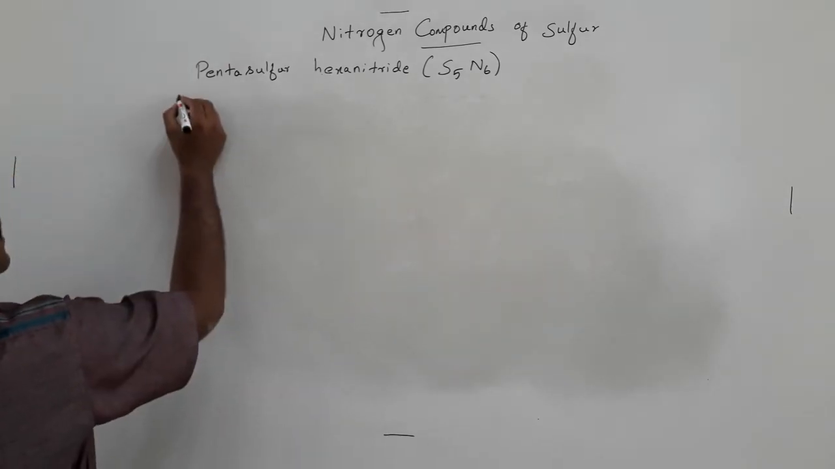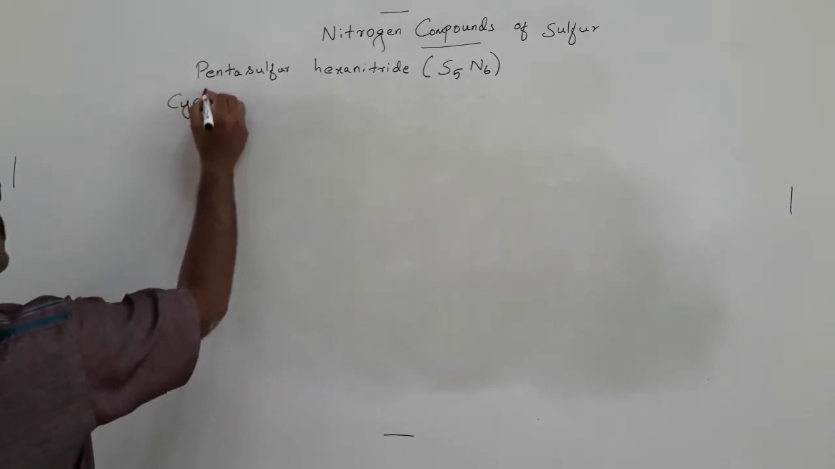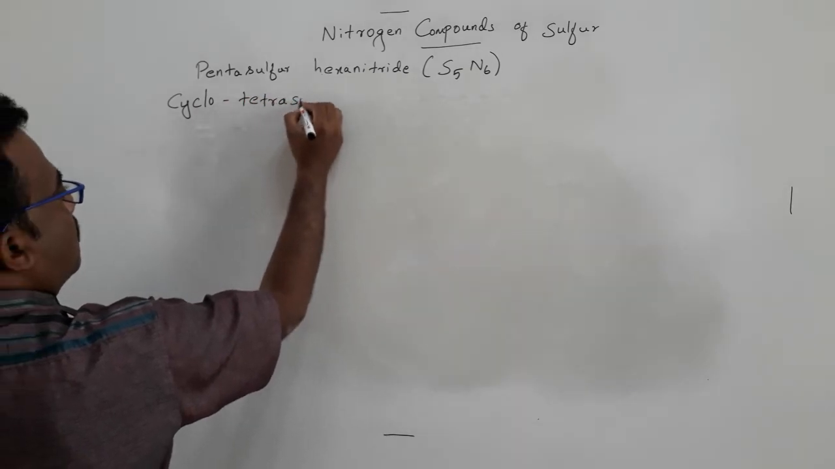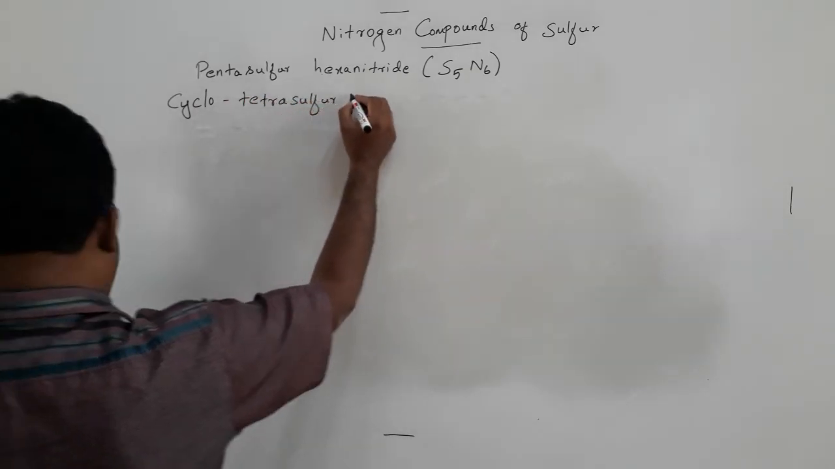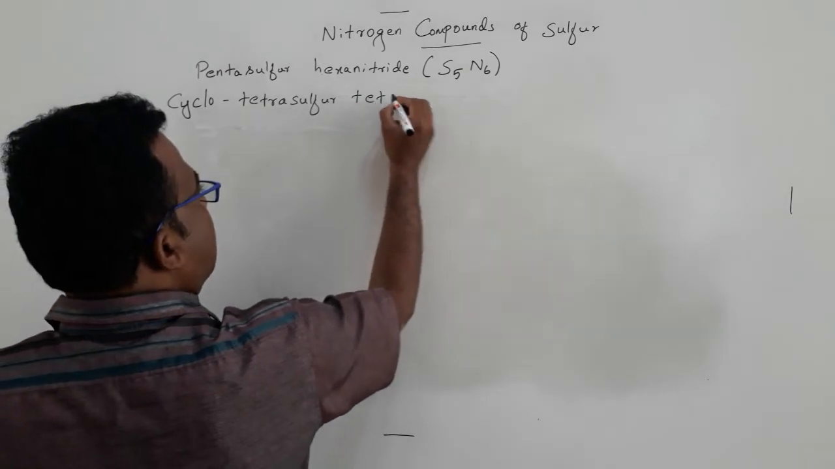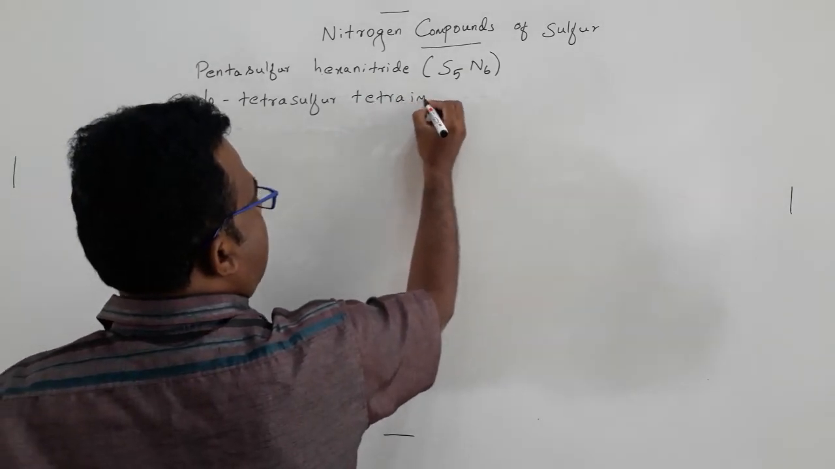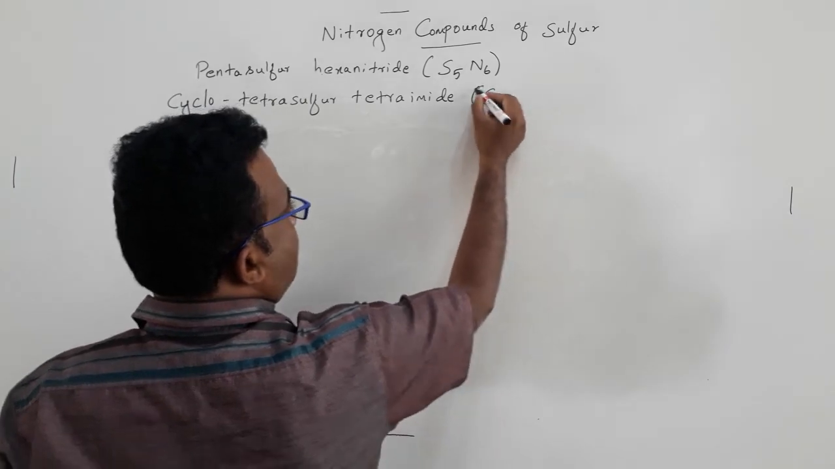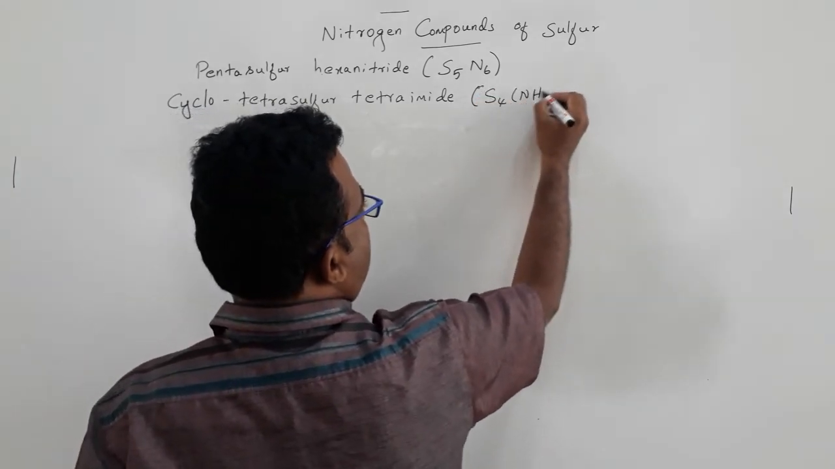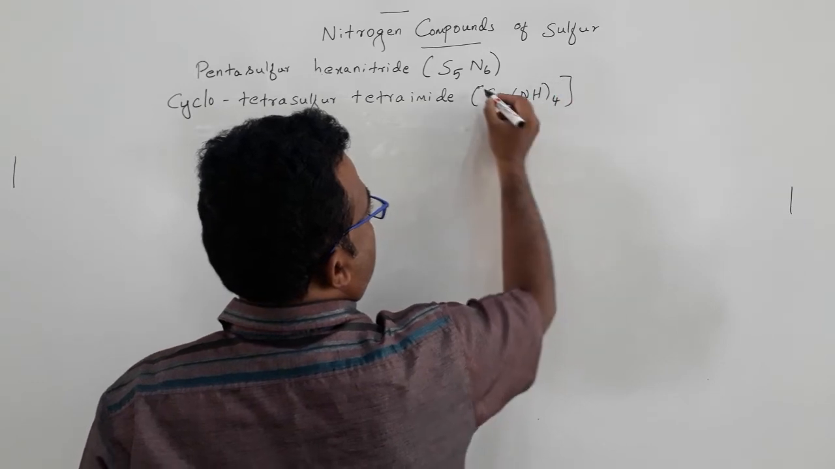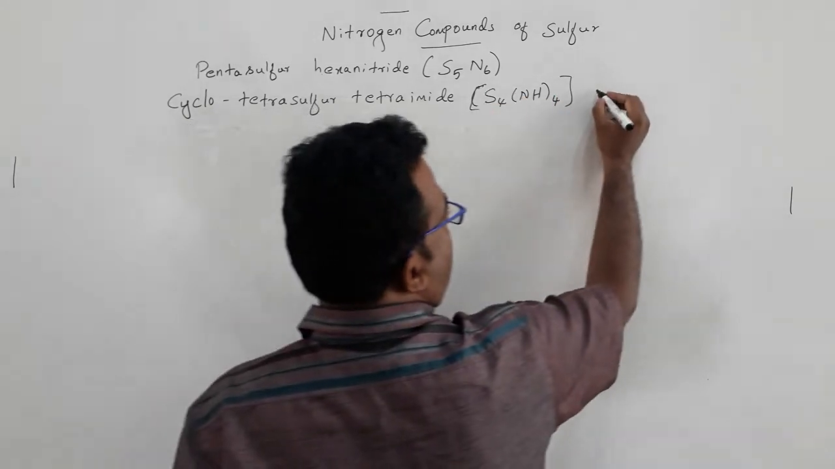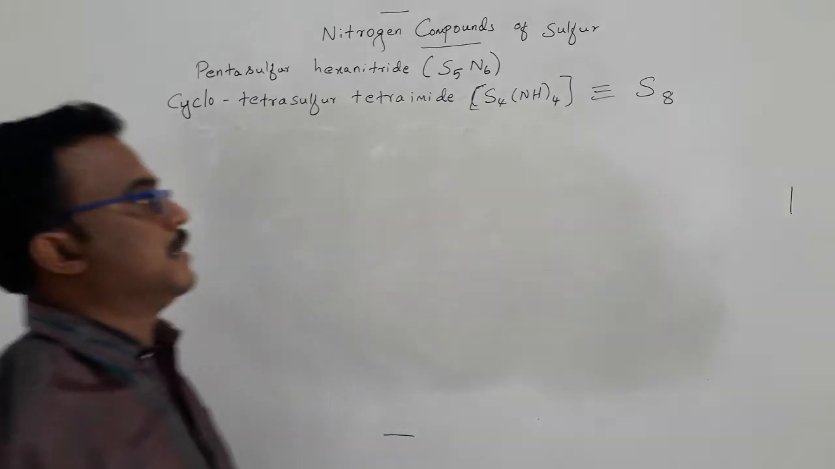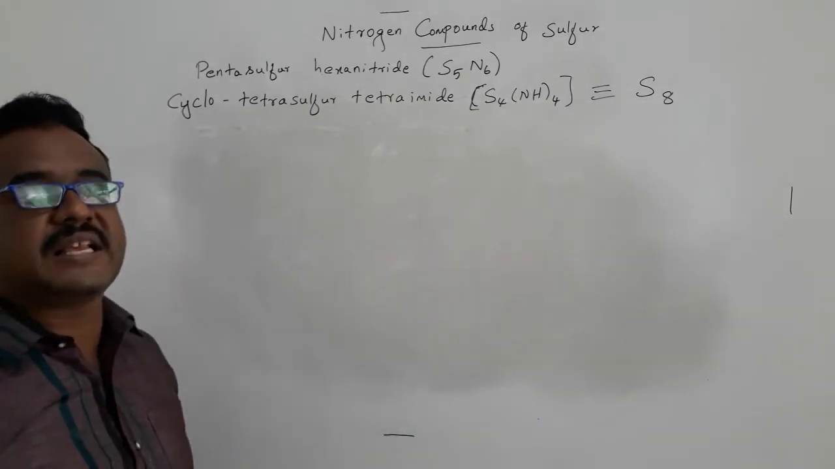Next one is cyclotetrasulfur tetraimide, S4N4H4. This one is isoelectronic with sulfur powder, S8, so the structure almost looks like S8.